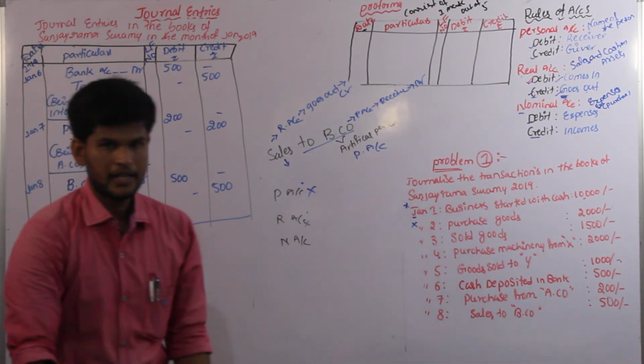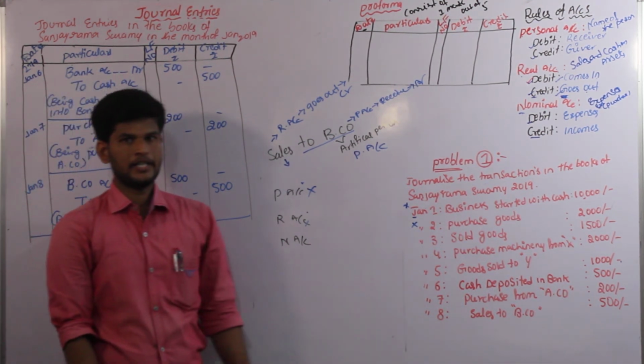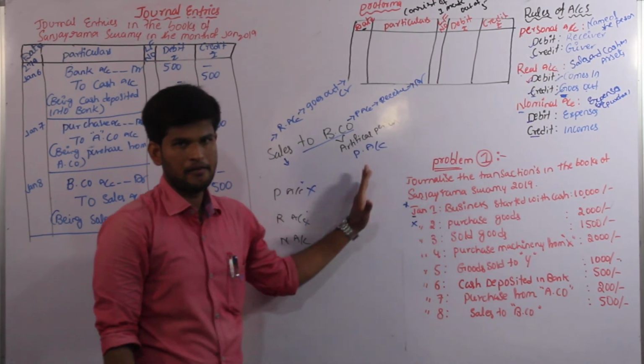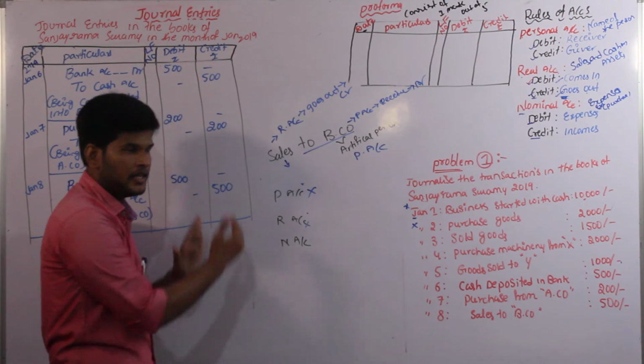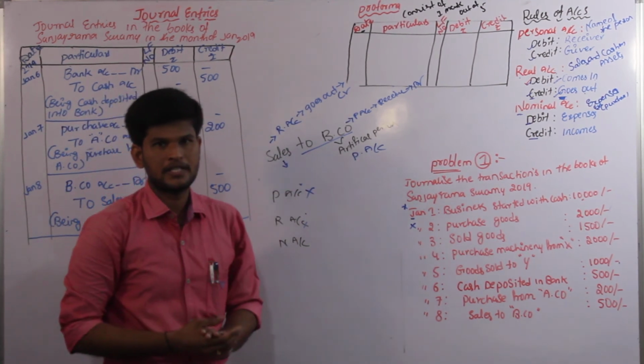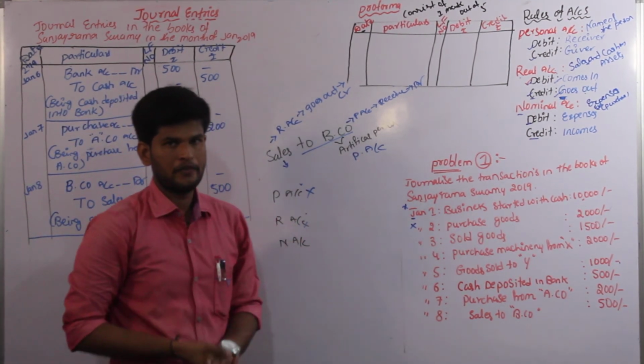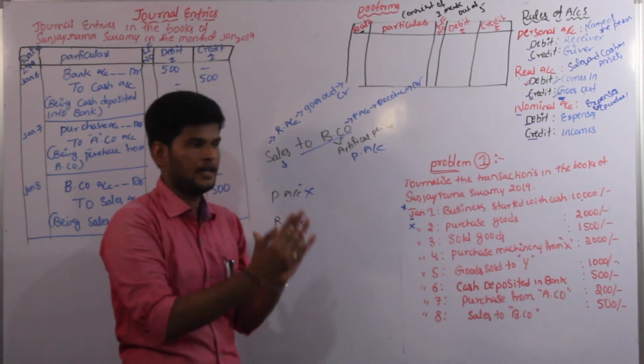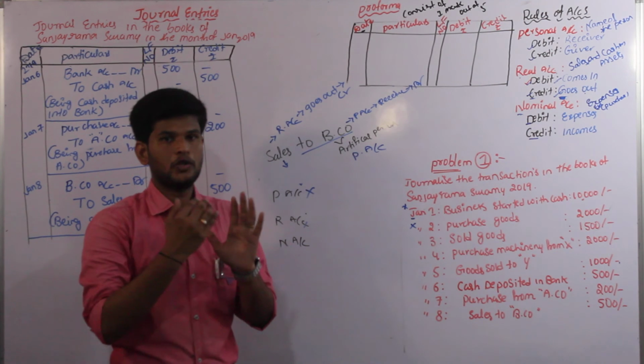Once again I am repeating how the rules are relating to each and every entry. While we are going to represent each and every transaction in a journal entry, each and every transaction must satisfy the three rules of accounts. Based on the three rules of accounts only we can convert the transaction into an entry.